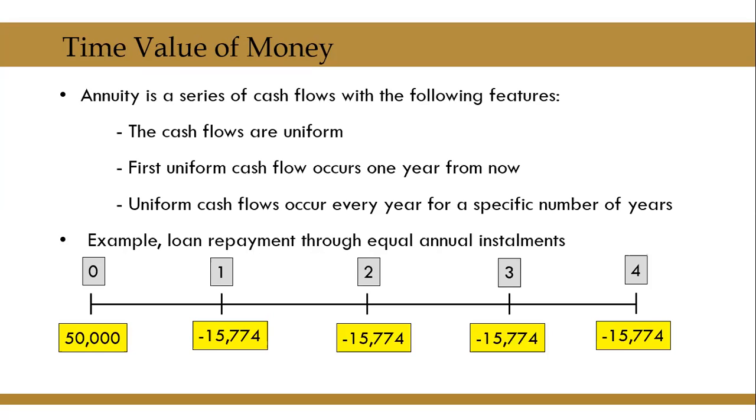Now, this series of cash flows starting from 1 year from now of a size of 15,774 occurring every year for a specific number of years is called annuity. So here annuity is the series of 15,774. This is uniform in nature. Cash flows are occurring every year. Cash flows are occurring for a specific number of years, and the first uniform cash flow, that is first payment of 15,774, happens 1 year from now.